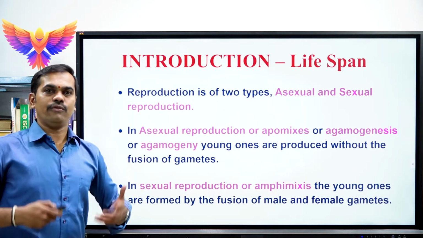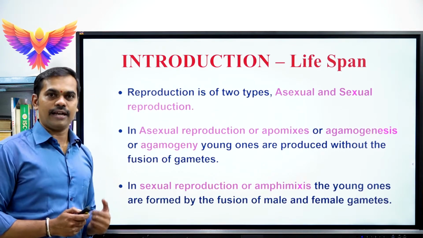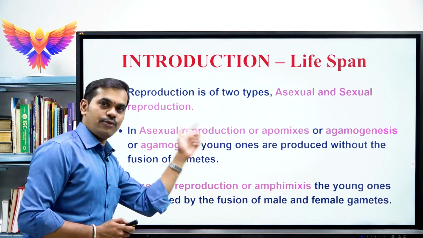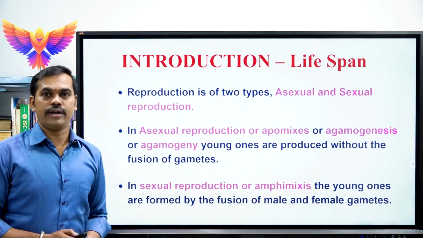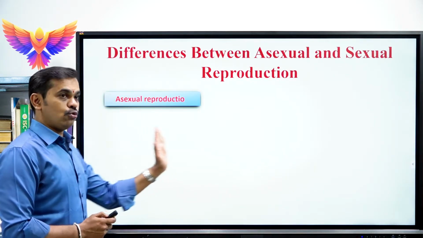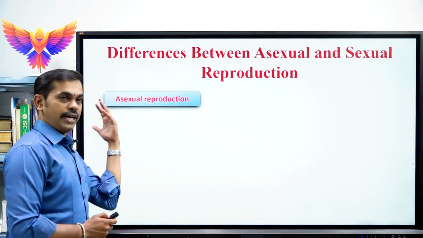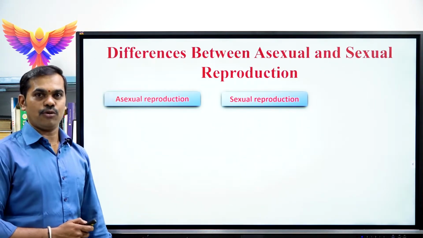So what is the next concept we will be learning, sir? You might be curious. The next concept we will be learning is the differences between asexual reproduction and sexual reproduction. A very important question so far as the theory part is concerned. Now we have two columns here. On the left hand side asexual reproduction, on the other side sexual reproduction.